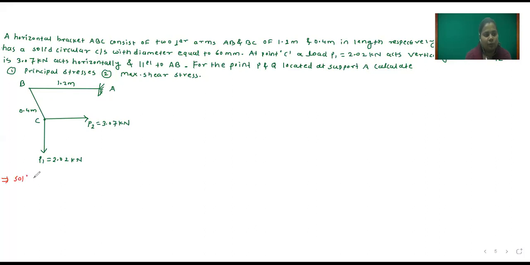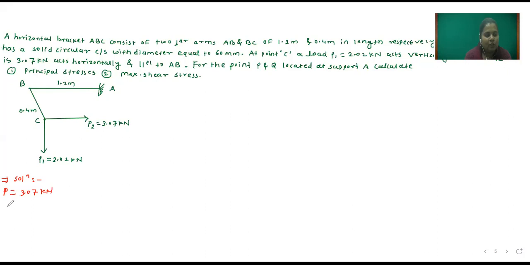Solution. First, due to this horizontal force, this is the axial force. So we will consider P, which is equal to 3.07 kilonewton. Then due to P1, one bending stress and one shear stress will be generated.